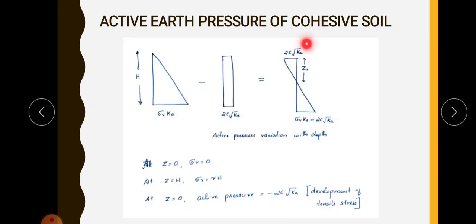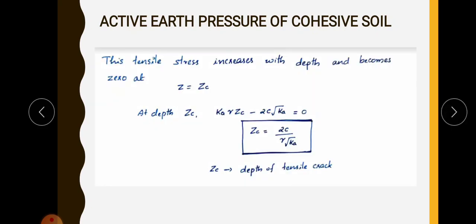Okay, this is known as depth of tensile crack, that is ZC. So in order to find out this value ZC, we are equating the active earth pressure here as 0, because here it is 0, active earth pressure is 0. So what will be the value of pressure at this point for a depth ZC? That will be equal to Ka into gamma into ZC minus 2c root Ka.